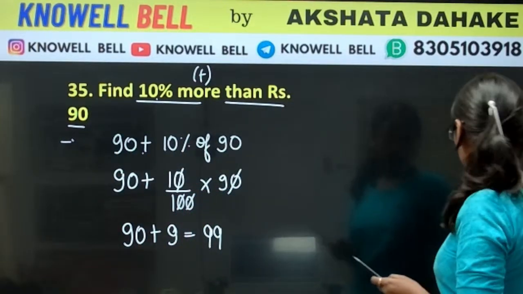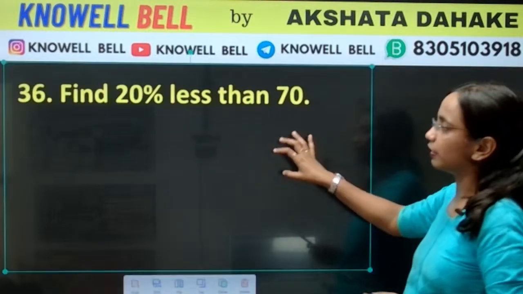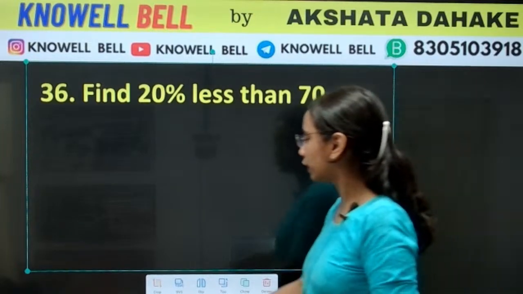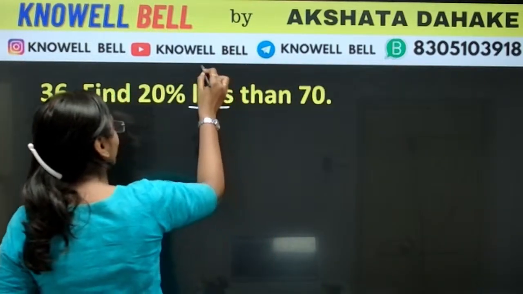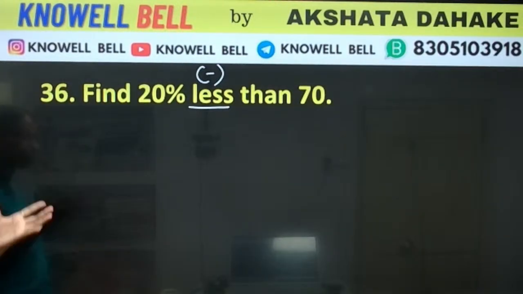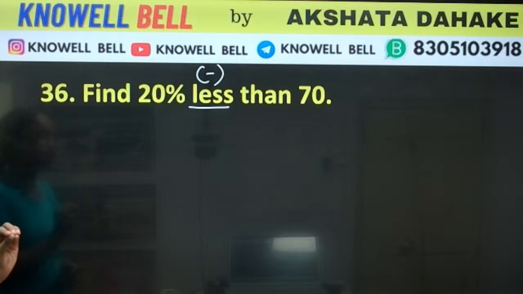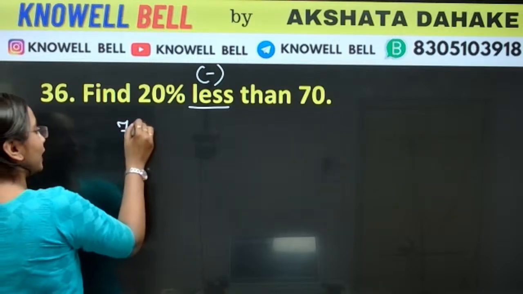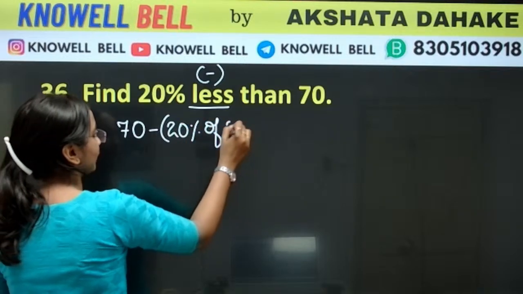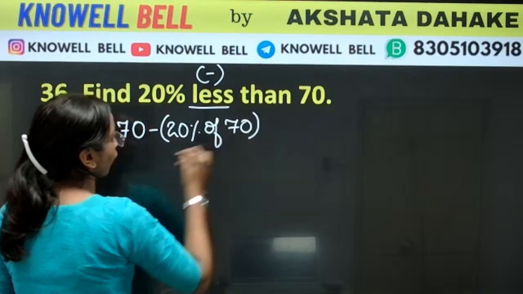Okay, the next question after this, question number 36. Find 20% less than 70. Look, this is also a similar question. ये question भी बहुत similar है, but what we have to do? It is less. Whenever the question is saying less, that means we have to do subtraction. हमको क्या करना होता है? We have to do subtraction. 20% less than 70. So what we will do? 70 minus 20% of 70. Okay, 70 minus 20% of 70.